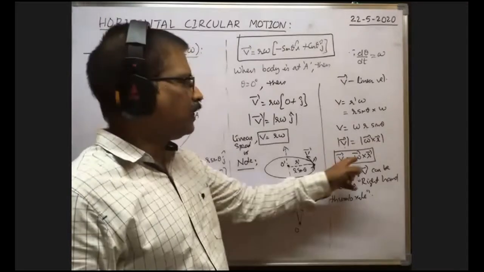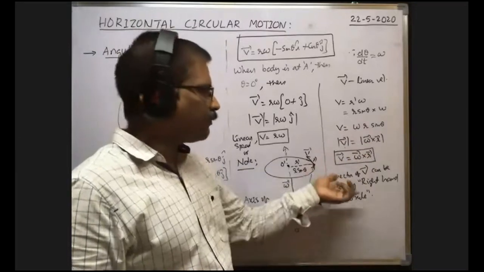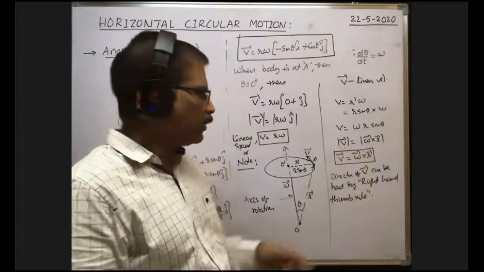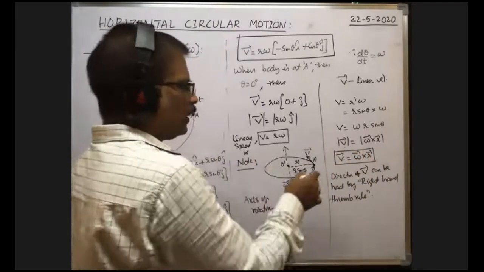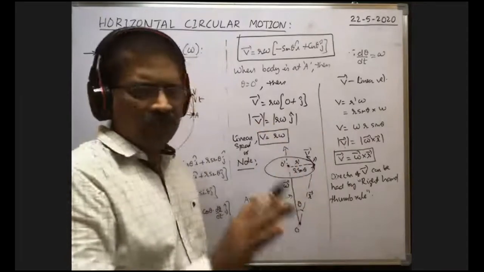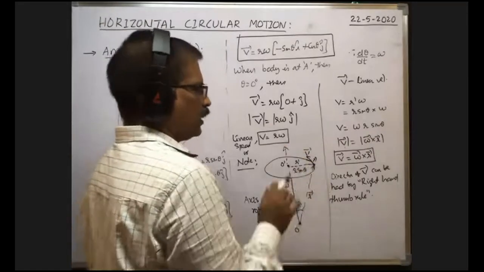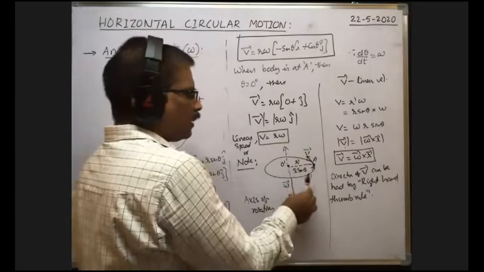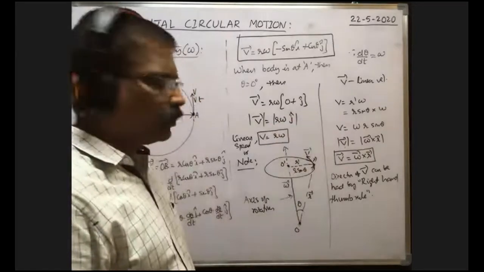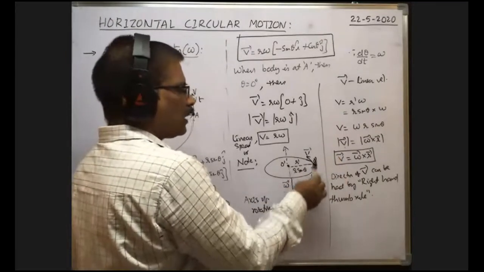Here also there is a cross product between omega bar and R bar. Definitely V bar lies perpendicular to omega bar and R bar. No doubt, in case of circular motion, the angular velocity is along the axis of rotation, that is fixed. R bar is also fixed at this instant. Then omega bar and R bar both lie within the plane of the board.